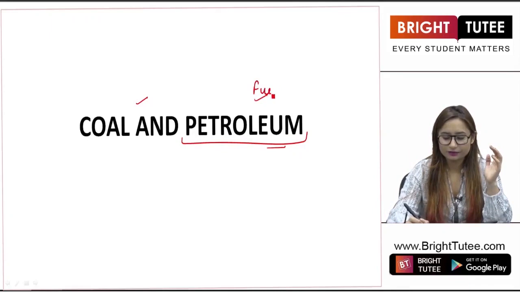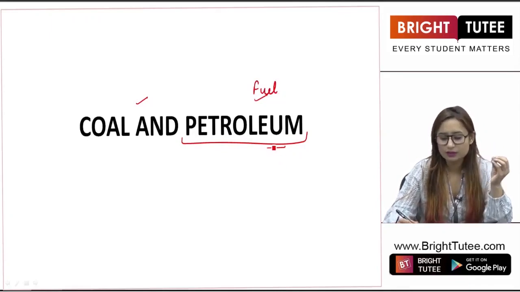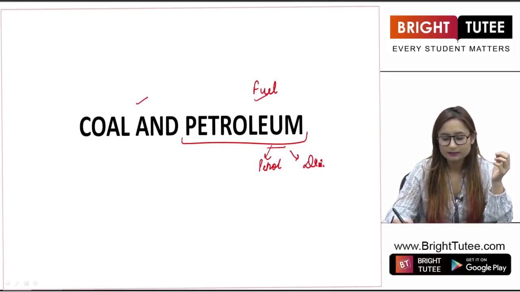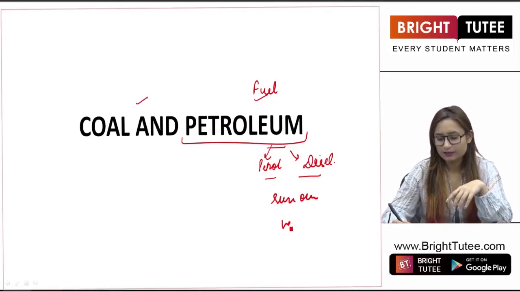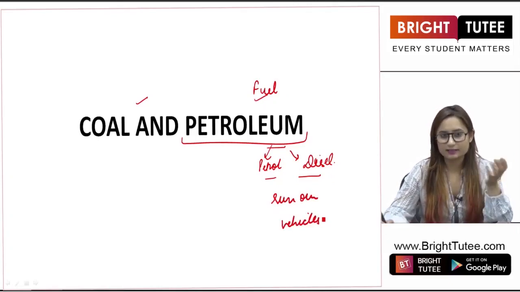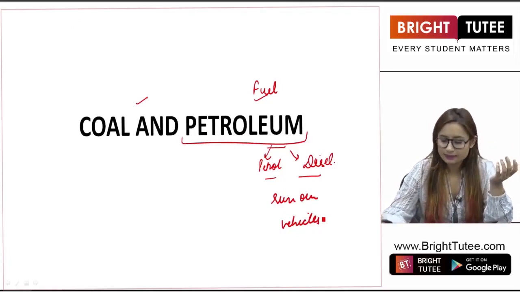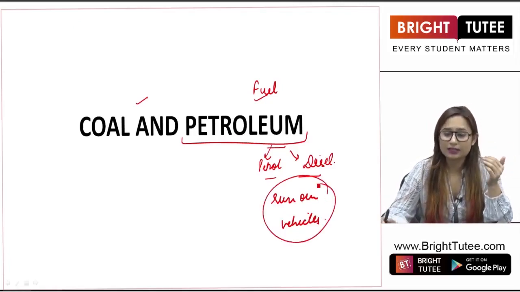This is the fuel. Petroleum is used to obtain petrol and diesel, right? And due to these fuels, we run our vehicles or many other things, right? They are used in many ways. This is the major use that you see in your daily lives.